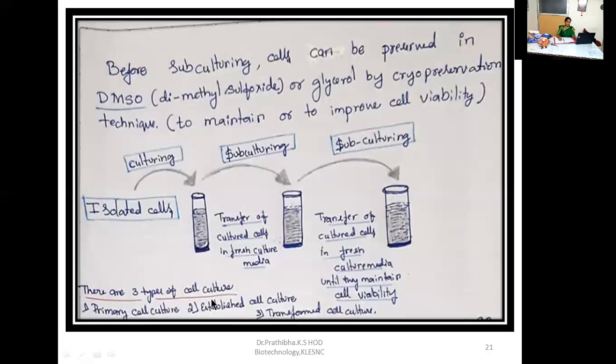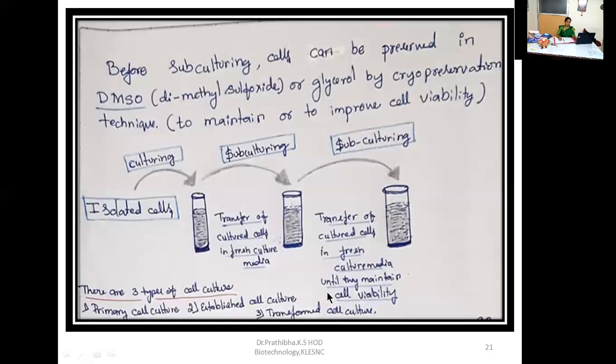There are three types of cell culture. The first is primary cell culture, then established cell culture, and transformed cell culture. Hope I'm making myself crystal clear to you. Hope you are able to understand, right? Good. So what are the three types of cell culture? Primary cell culture, established cell culture, and transformed cell culture.